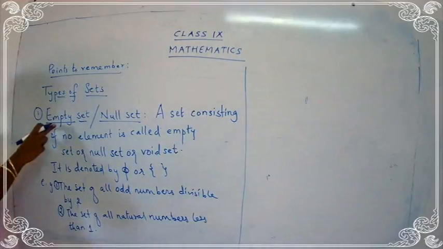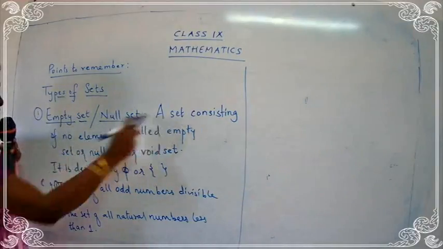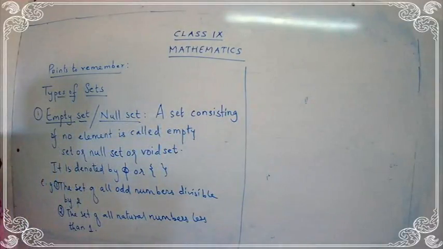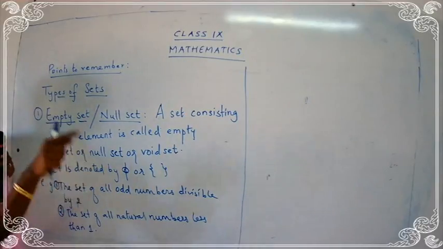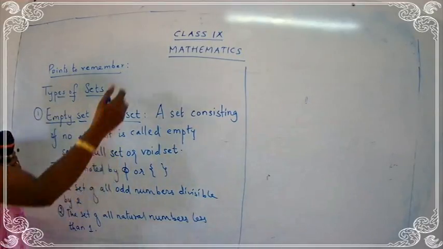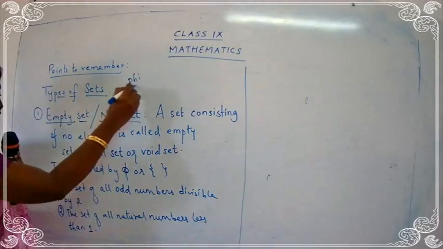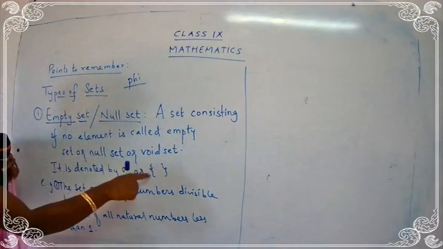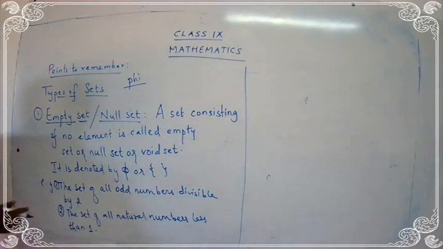So let's read it. What is the empty set? A set consisting of no element is called an empty set or null set or void set. It is denoted by phi. This is read as phi, or an empty bracket. So we have given here two examples. Take down the examples, children.